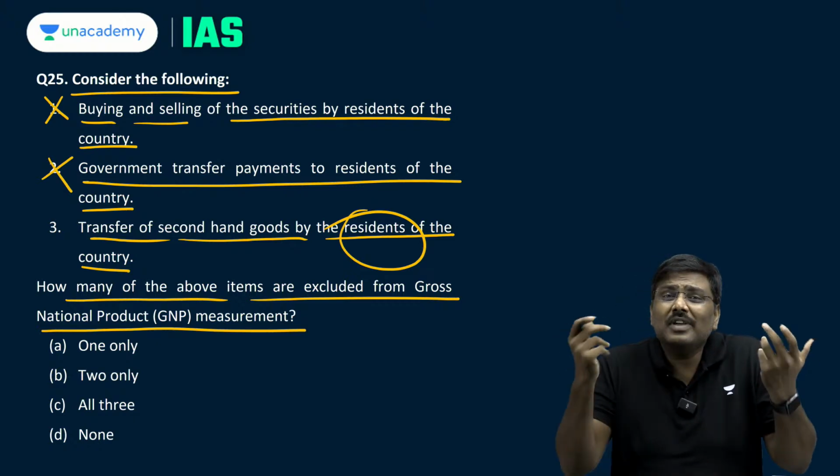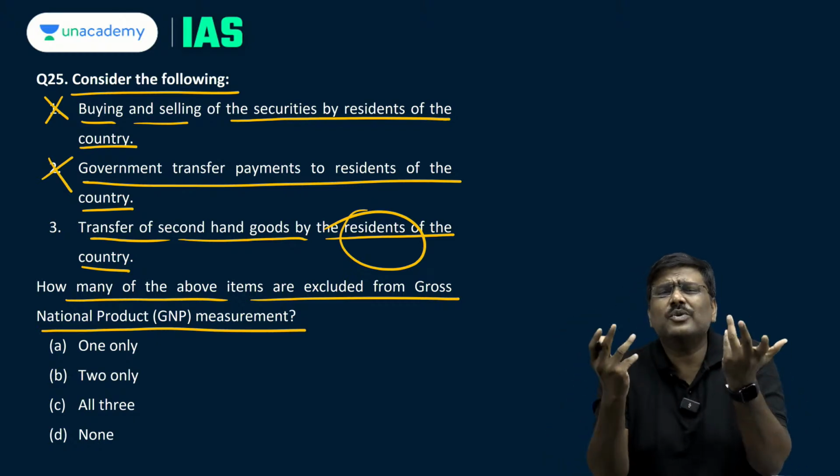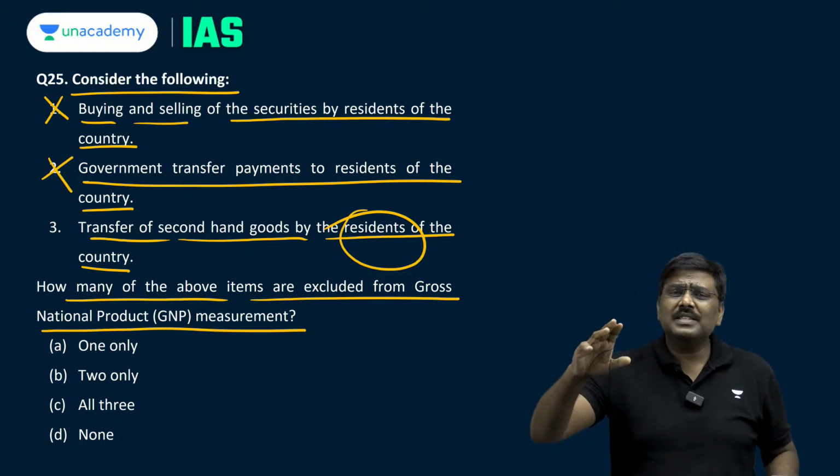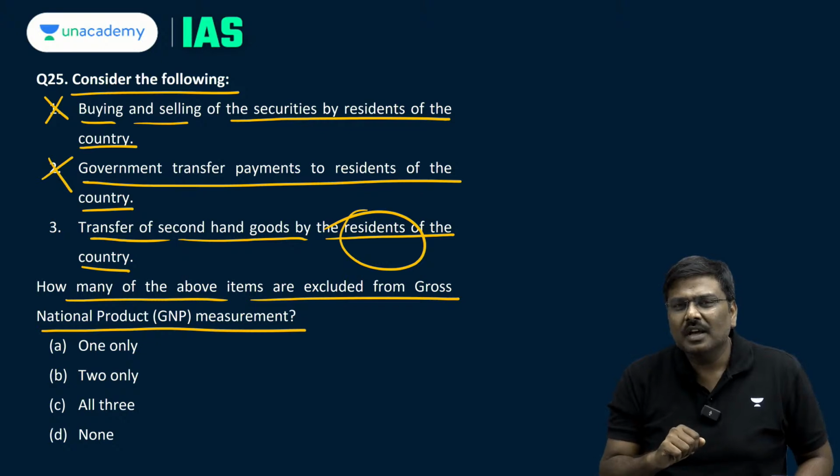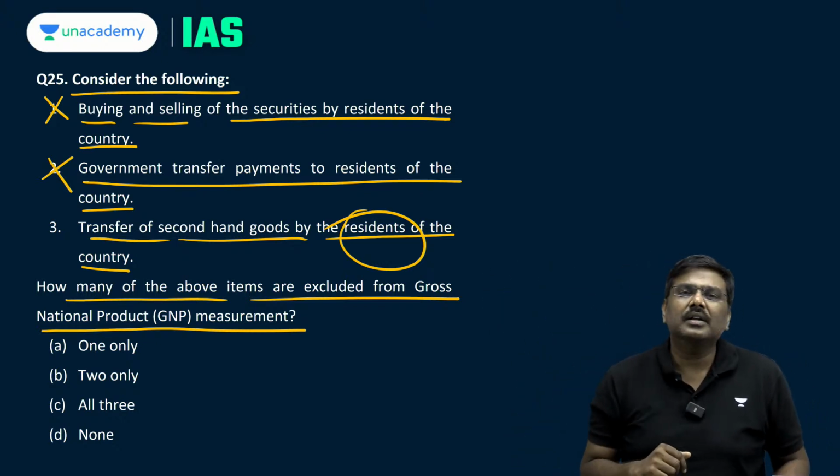You will ask me, sir, why will I resell? I have a Rolls Royce, why should I resell it? My dear, you want to purchase, let's say, a Bugatti now. You are bored with the Rolls Royce, so you will resell it to somebody else in the market.